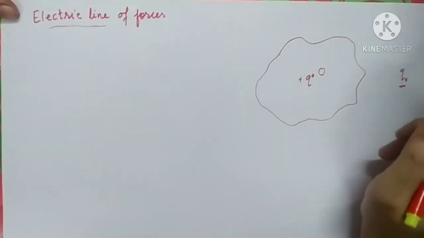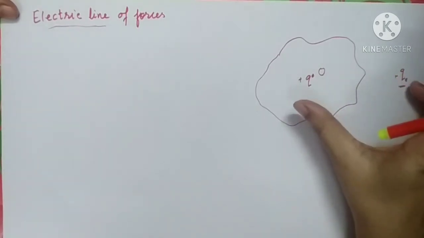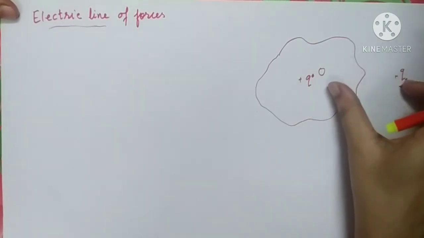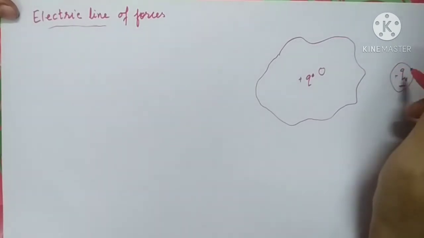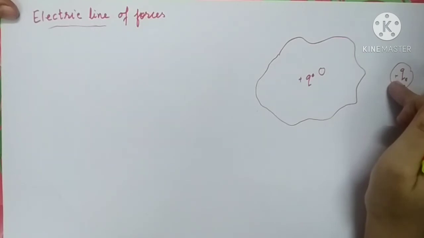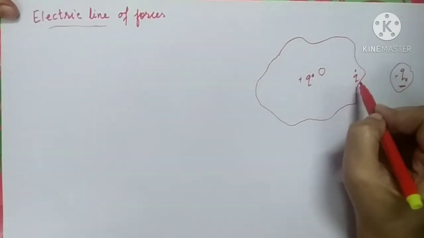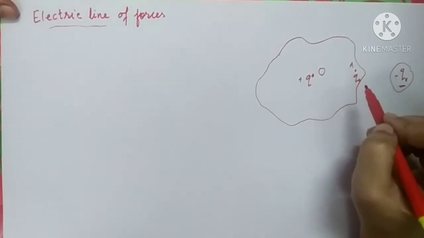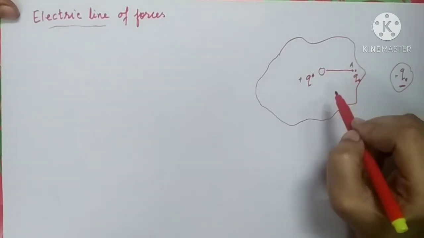So what will happen? We all know that the test charge is also positive, but since it is placed outside the field of the charge plus Q, it is not going to experience any force of repulsion from the charge plus Q. Whenever it comes inside the field, say Q0 is placed at point A inside the field, it is going to experience a force.